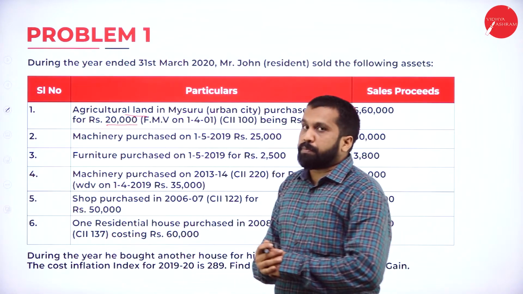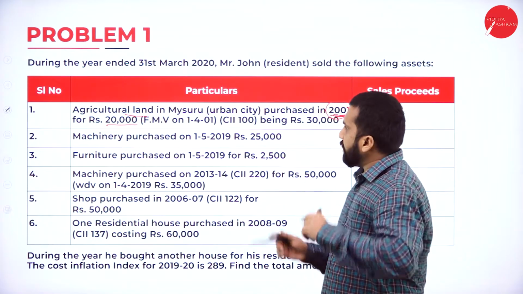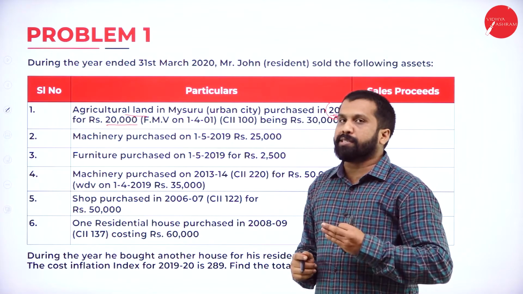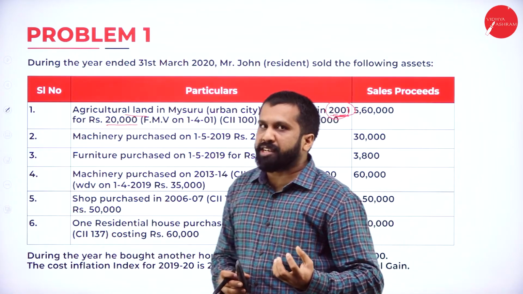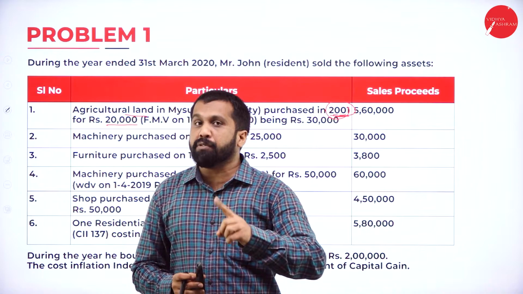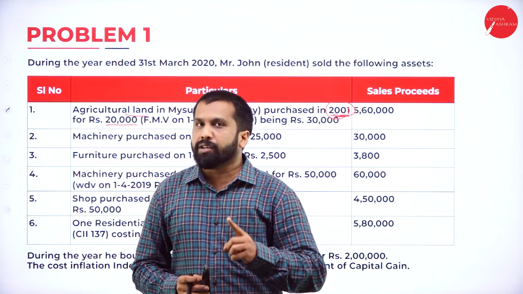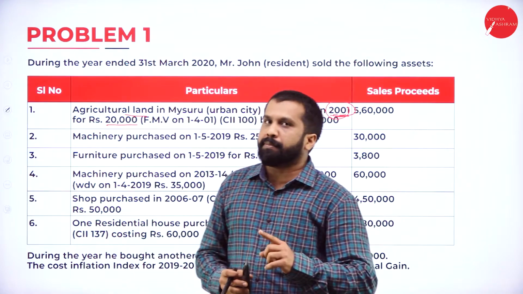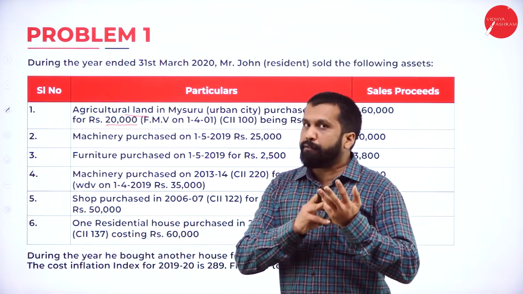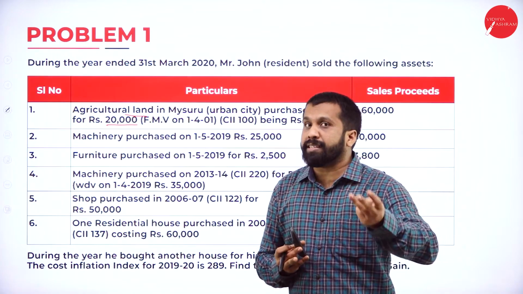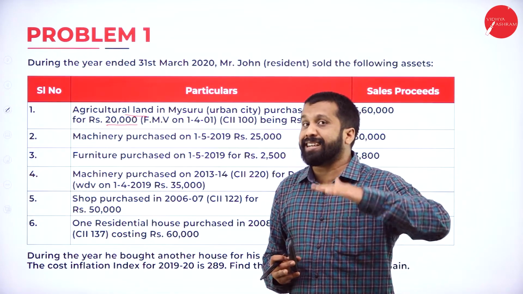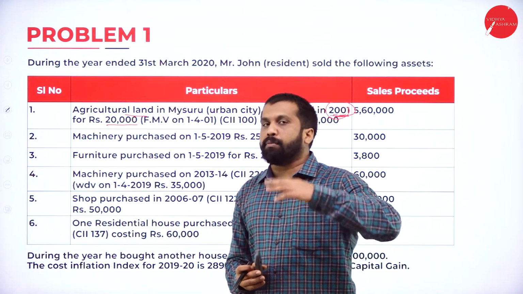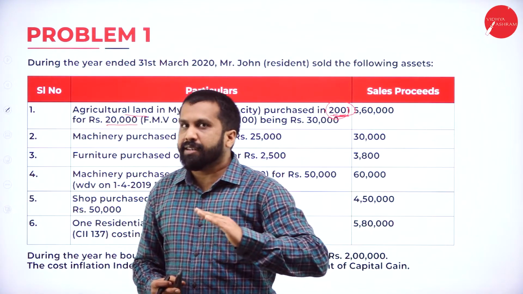20,000. At what price you purchased? 20,000. But anything which is purchased before or on 2001, along with the purchase price, the government will give you fair value also. So always remember, the actual cost of purchase or government given rate, fair value, whichever is greater, we should consider, because that is a benefit for us. If you take more value, your tax will be less.